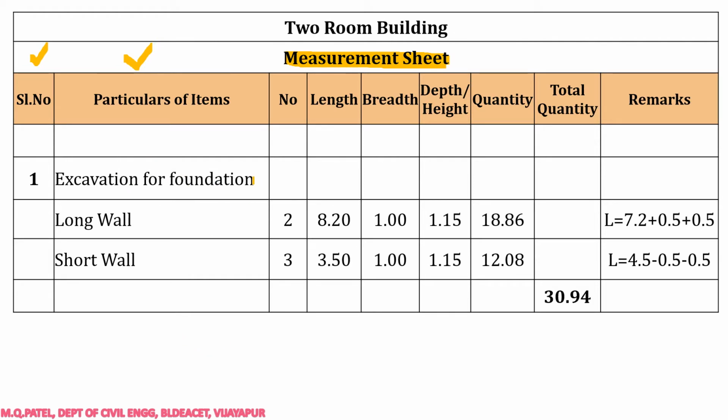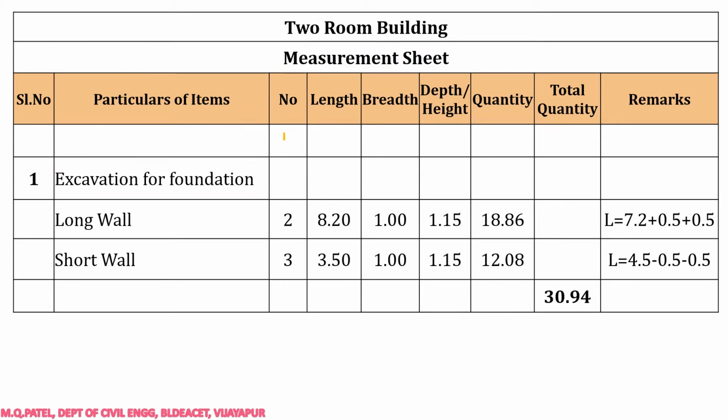In the last 2-3 classes, I had shown you the particulars of item. I had written everything in detail: earthwork, excavation for foundation in water supply line, sanitary line, and so many things, up to 1 meter, 1.5 meter. So here also you have to write it in detail. Every time if I write it, it takes lots of time, so therefore in short I have written. But when we are preparing an actual estimate, here in detail you have to write. Once you write, it is over, right?